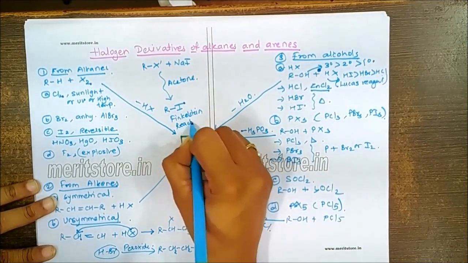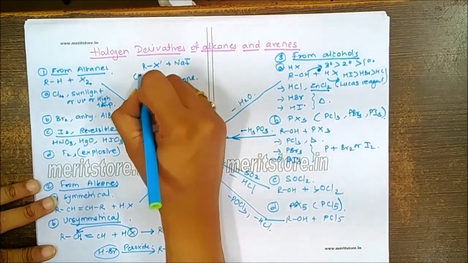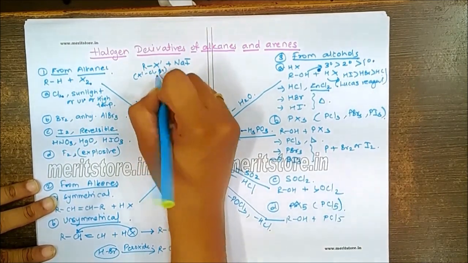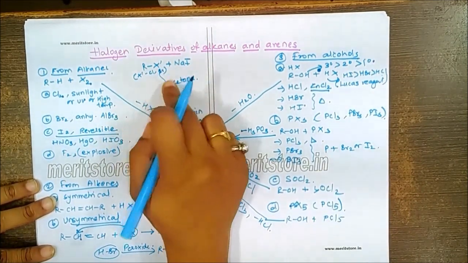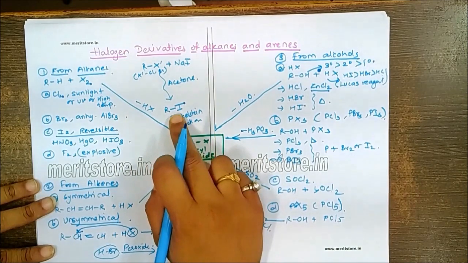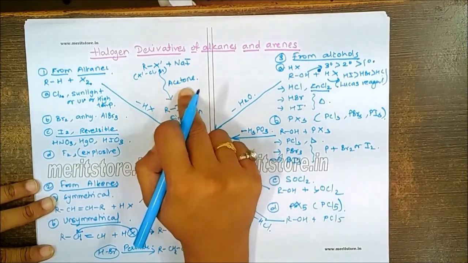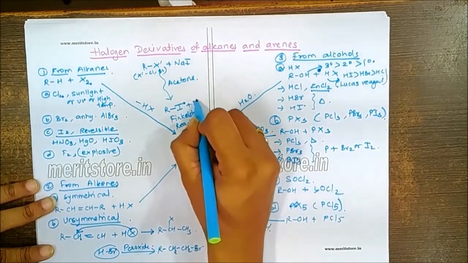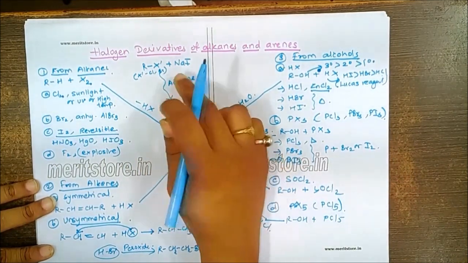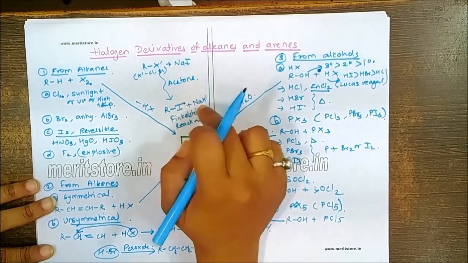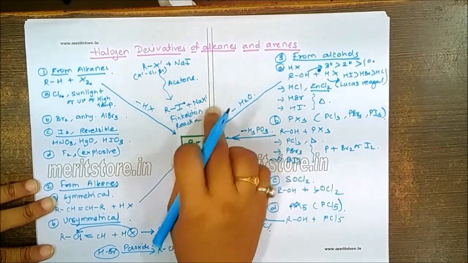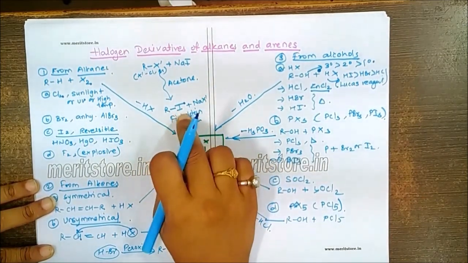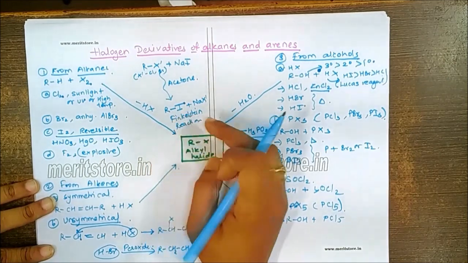In the Finkelstein reaction, when the X' is chlorine or bromine, these chloride and bromide compounds are converted into the corresponding iodide compound. Here, acetone is used as a solvent because during this reaction, the byproduct formed is NaX', which is insoluble in acetone. So we can just filter the byproduct and get the required product.